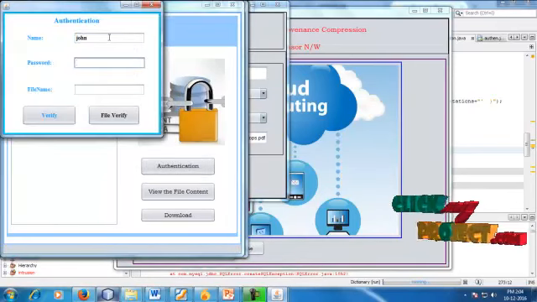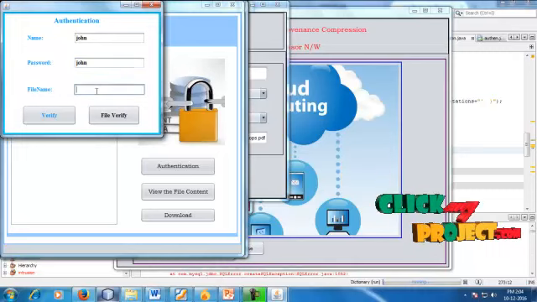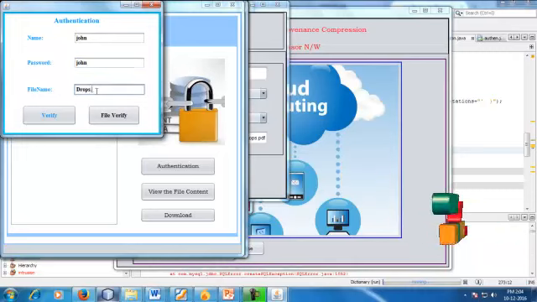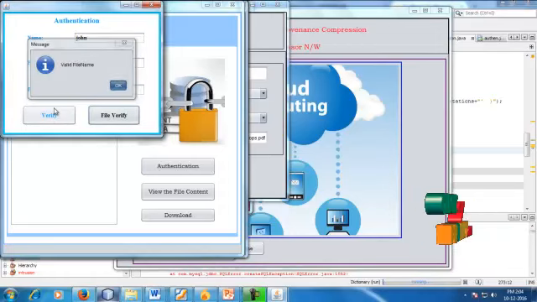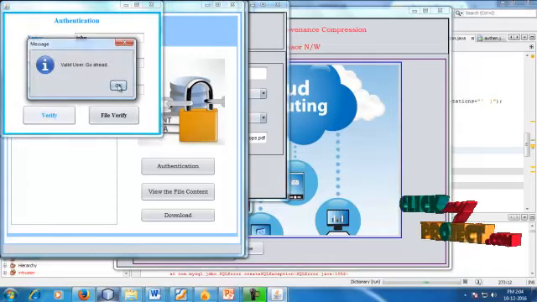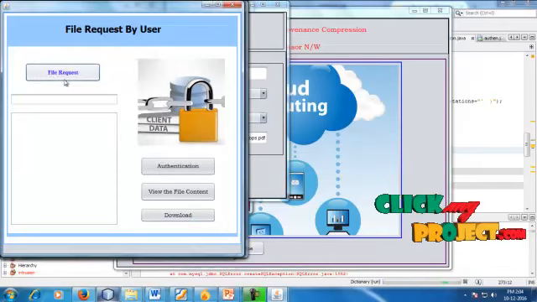The authentication means the username and password, and the file name. The file name is drops.pdf. This is our file. So please verify the file, valid file name. So verify, valid user, go ahead. So the file will be processed.